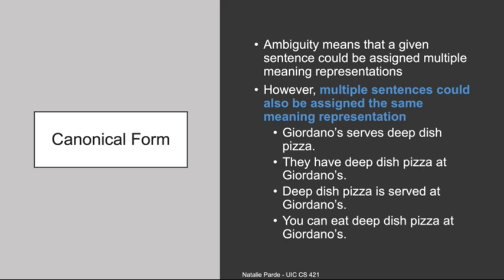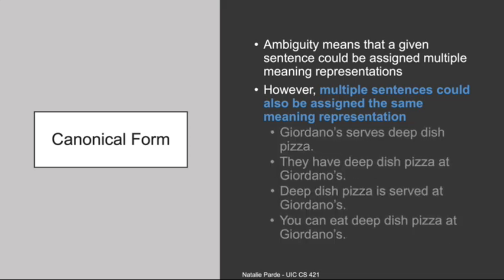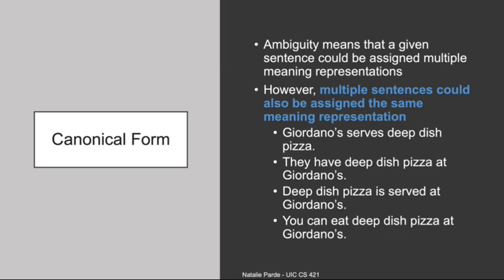Multiple sentences that mean nearly the same thing actually all should be mapped to the same meaning representation, and that single representation for multiple sentences is referred to as a canonical form. Basically, if we saw all of the sentences here, we'd probably want to map them all to something like we saw previously, where we have the word serves parameterized by Giordano's and deep dish pizza. This makes it much easier to focus on the underlying semantics rather than little word or syntax differences. There are a number of ways that we can reduce sentences to canonical form, including by exploiting grammatical regularities or even by leveraging word embeddings.